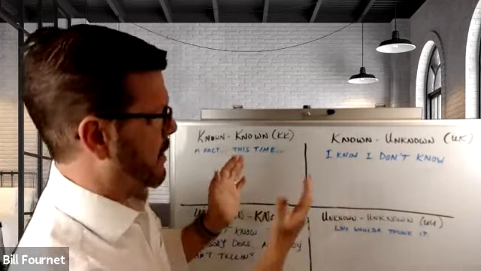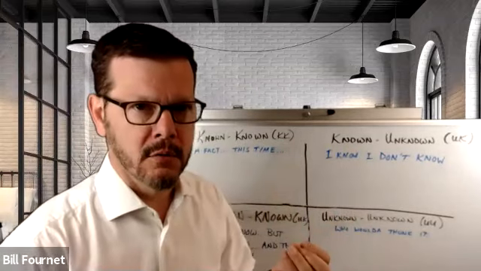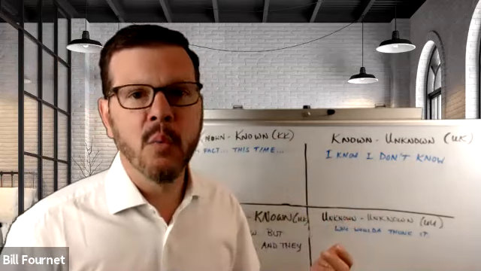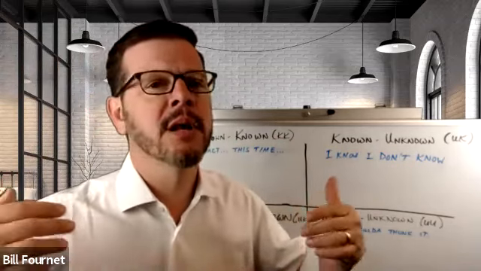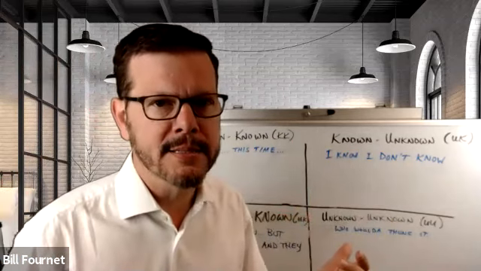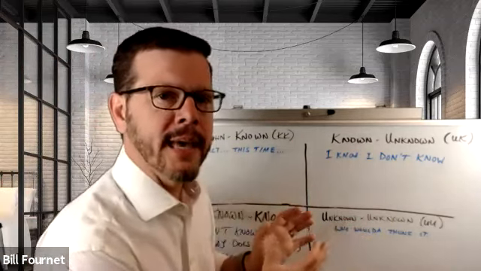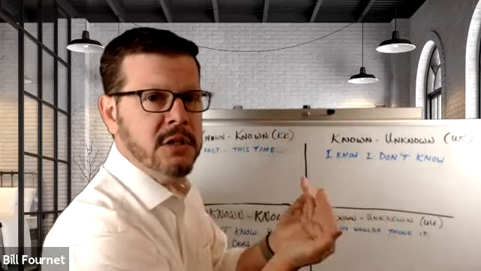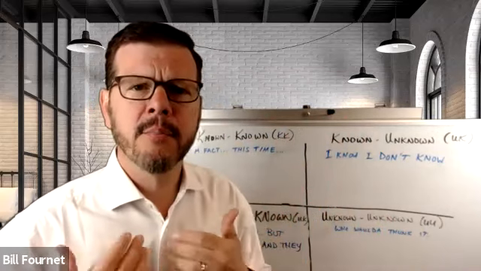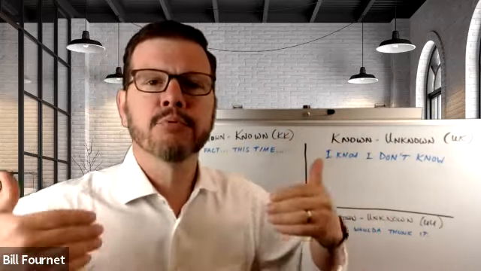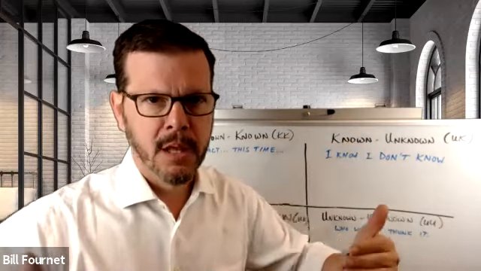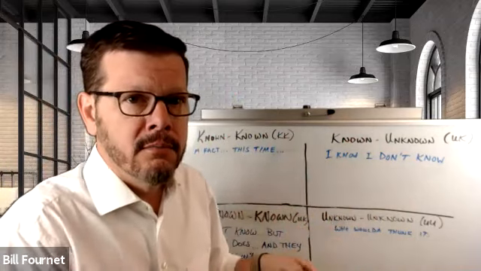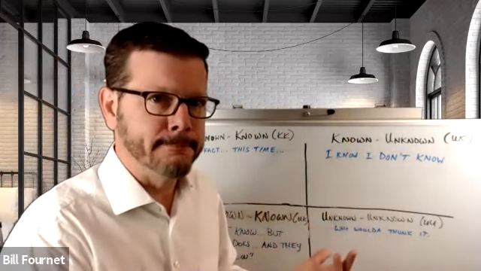The second word in the pairing says whether or not you can know it or not. There are certain things that we cannot predict in the future. We don't know what the weather is going to be like. We don't know if people are going to like our product necessarily in the marketplace. But what I'm trying to look at is, are there things in those areas of unknown that I could start to validate and therefore have a better sense of control because I can proactively manage them? So if it has known in the second, that means I could or should have known, I could have validated this. The question is whether I did.